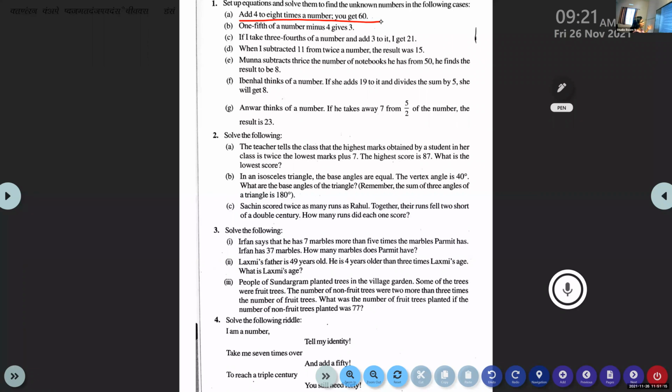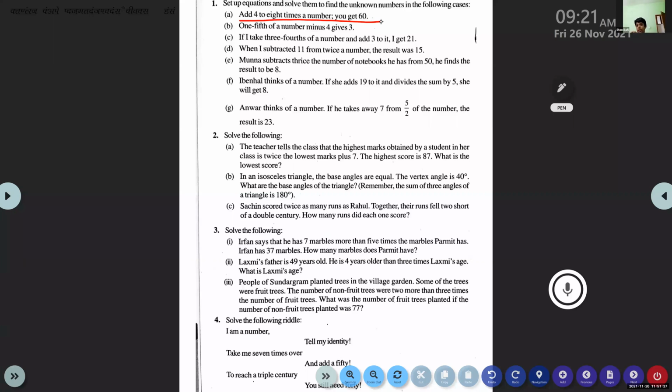Add 4 to 8 times a number. So the first step is to assign a letter for the unknown. It can be any letter, X, Y, Z, or A, B, C, any small letter. So which letter do you prefer?